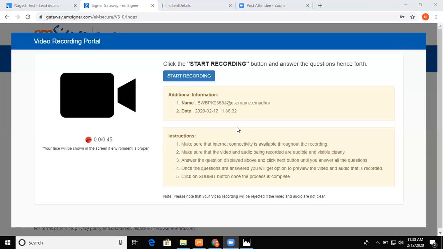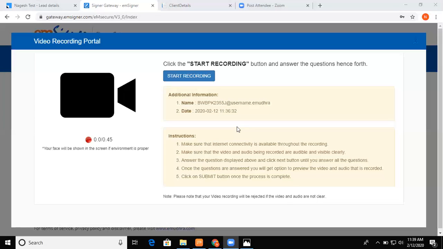Now you are not the client, correct? If you press start recording, then you will record your own video. But the moment this page appears, you have to discontinue this process. You have to call the client. You have to give him his username, that is his PAN card. In my case, I used my PAN card, and the password was 123456. So he has to log into the eMudra website, and from there he has to start recording.